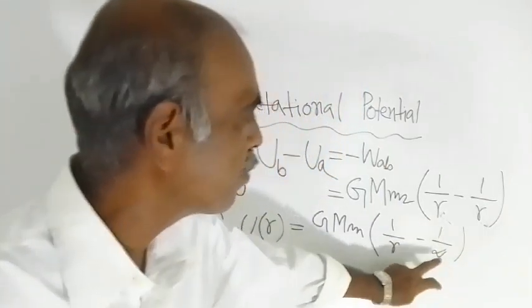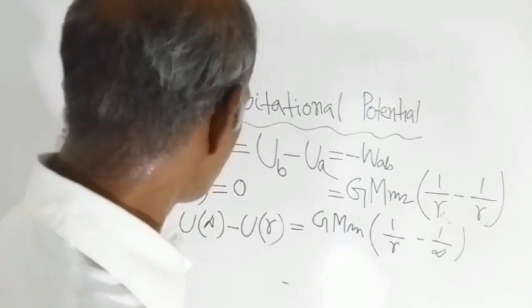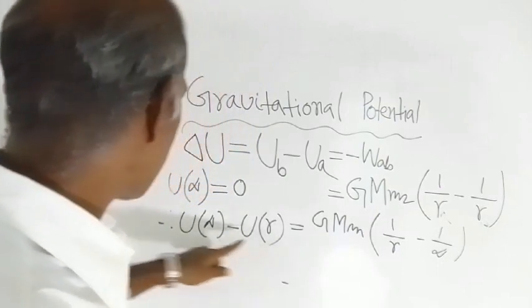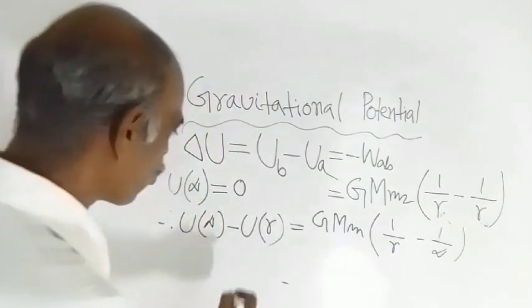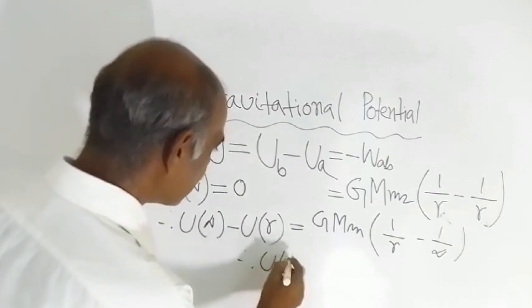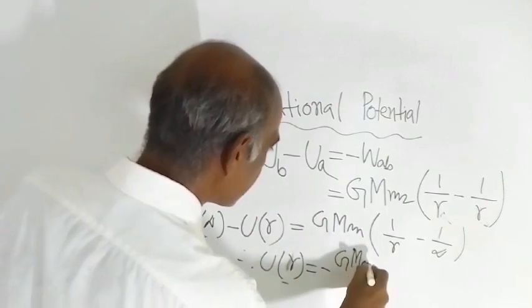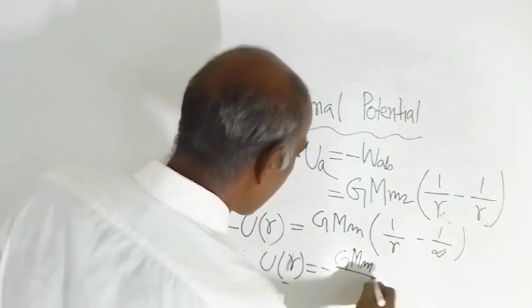So in the denominator infinity will be there. So 1 by infinity is nothing but 0. And here minus U R is there, and U infinity is 0. Therefore what we are getting? U R is equal to minus G M m by R.